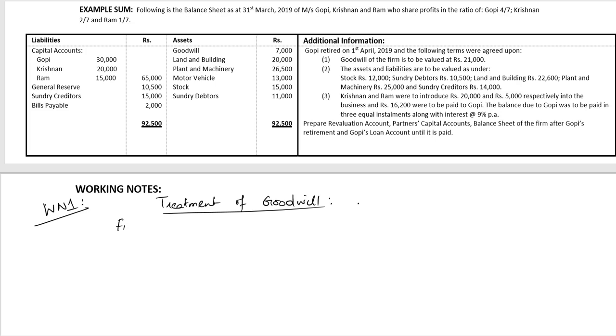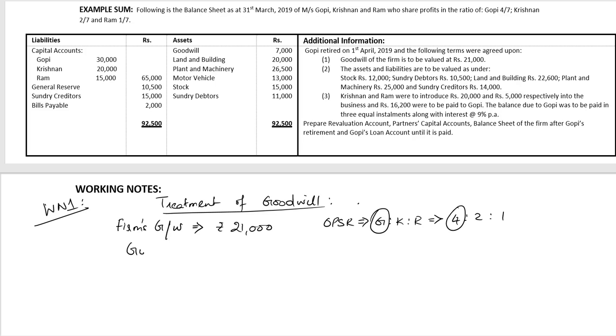As per the sum, firm's goodwill, as per point 1, is rupees 21,000. We have the OPSR between Gopi, Krishnan and Ram given as 4:2:1. Gopi is a partner who's retiring.